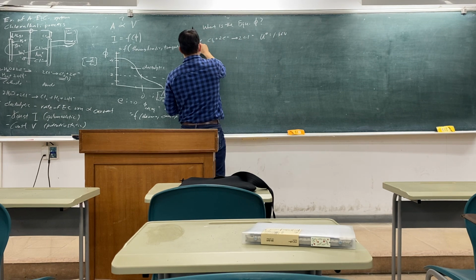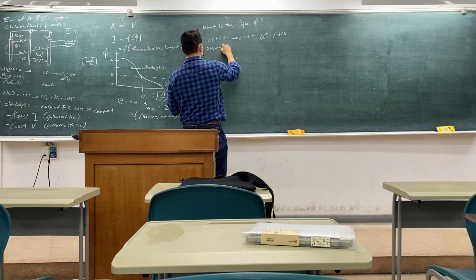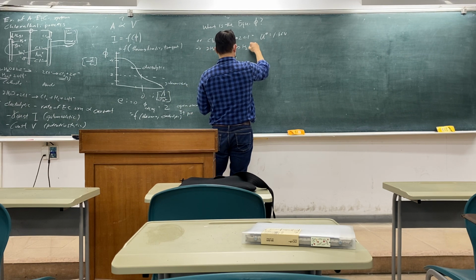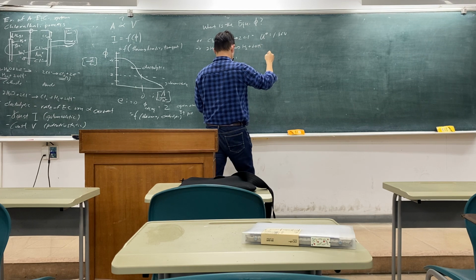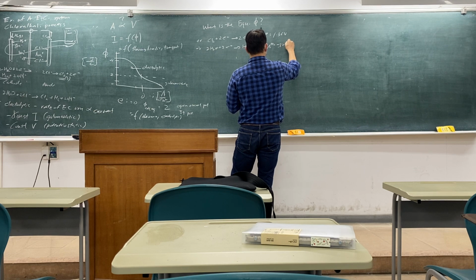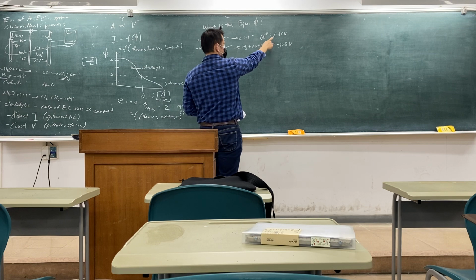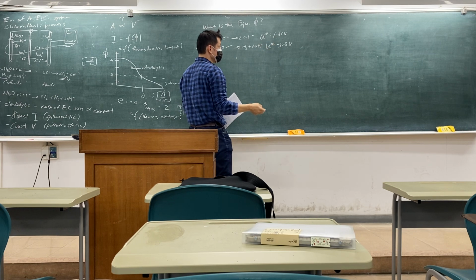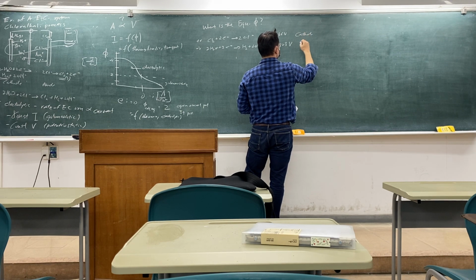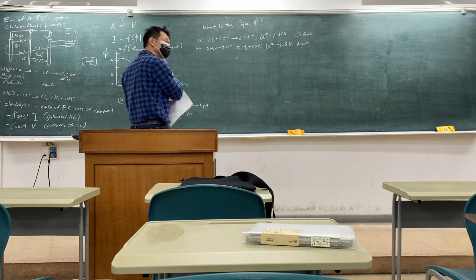And then this negative is 2H2O plus 2e minus goes to H2 plus 2OH minus, minus 0.828 volts. Okay? Because this is positive and this is negative, right? This is the cathode. And this is the anode. Spontaneous. Okay?